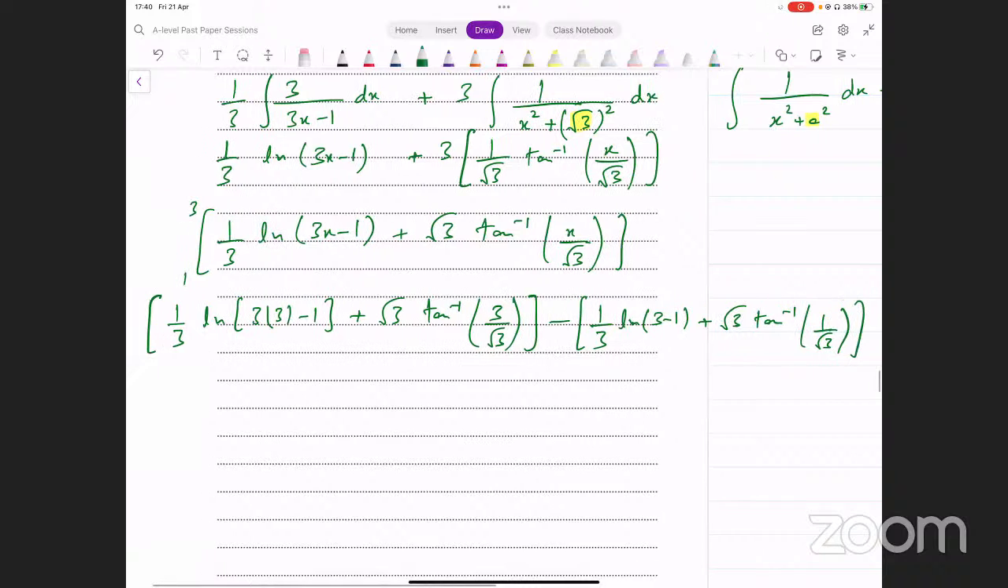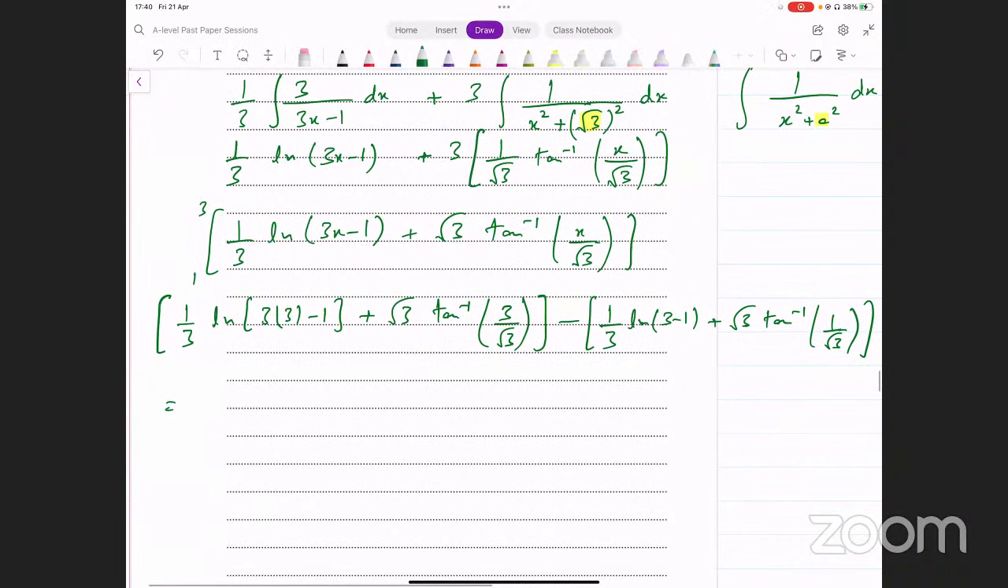Okay, this is what we get. Now let's simplify this. So we have 1 over 3 into ln of 9 minus 1, which is ln of 8.